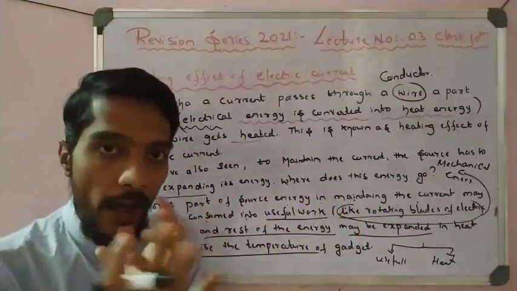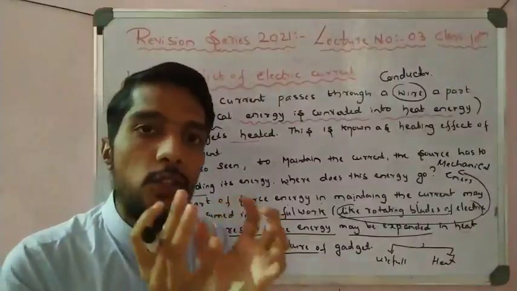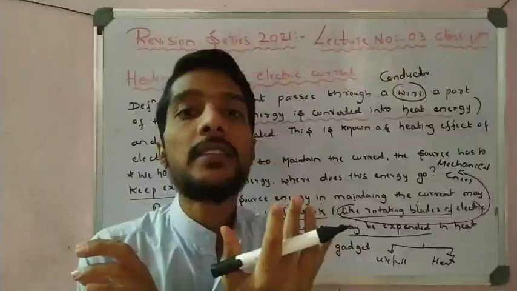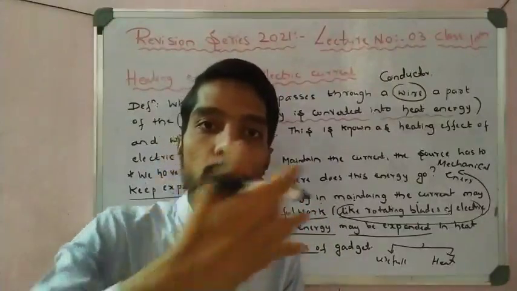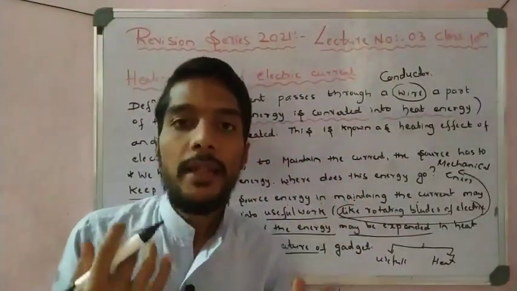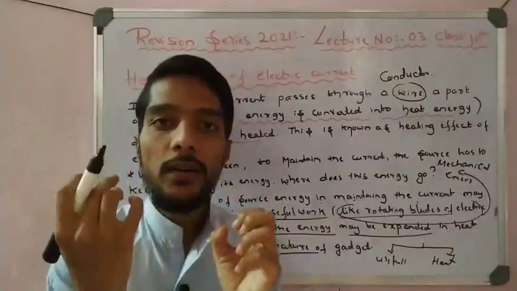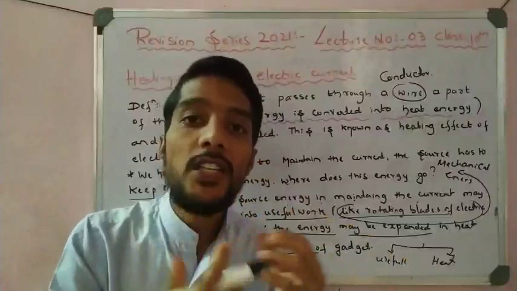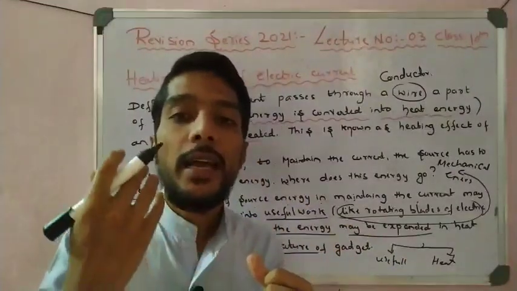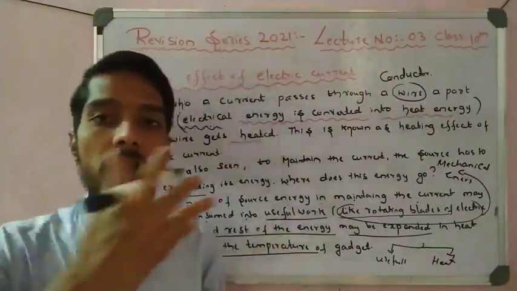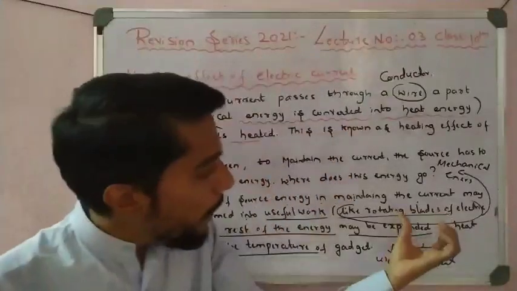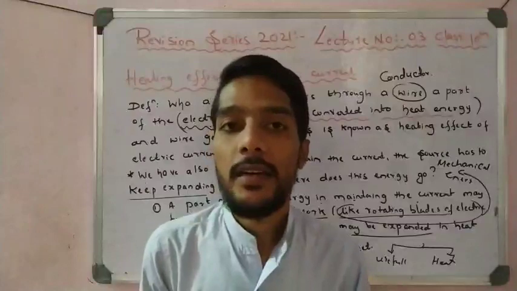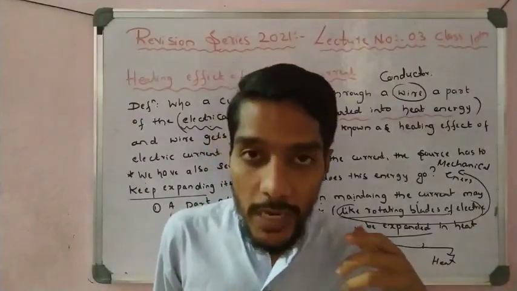Whenever a fan gets heated, any gadget, any instrument, any electrical appliance, if heated, it is conversion of electrical energy into heat energy. And after that the fan is rotated. That rotation is called mechanical energy. So the fan is rotated, electrical energy is converted into mechanical energy. So rotation of blades is mechanical energy, and the body getting heated is heat energy. So that you have to remember.